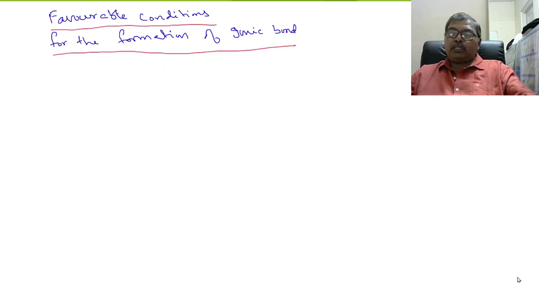So we have to discuss the favorable conditions for the formation of ionic bond in two parts. First, we have to discuss the favorable conditions for the formation of cation. For cation.